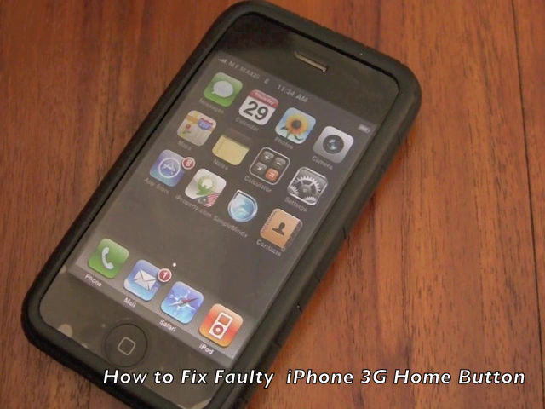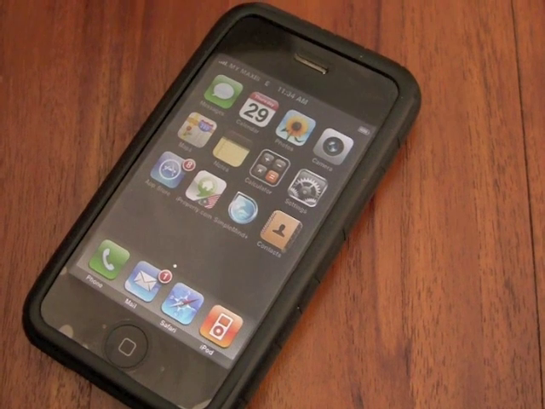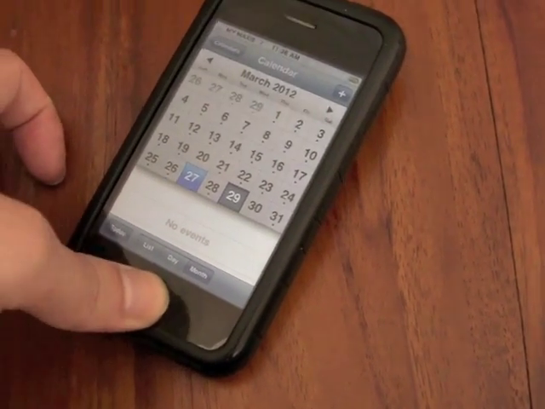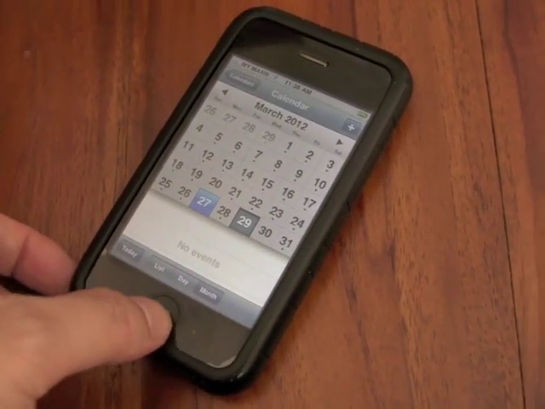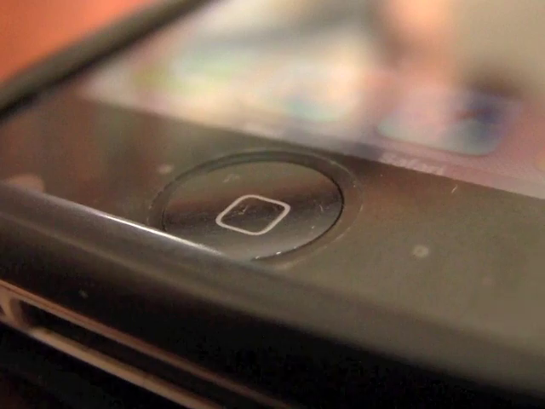This morning I found out that this iPhone 3G's home button is faulty. Let's see right now what I'm going to do to fix it.